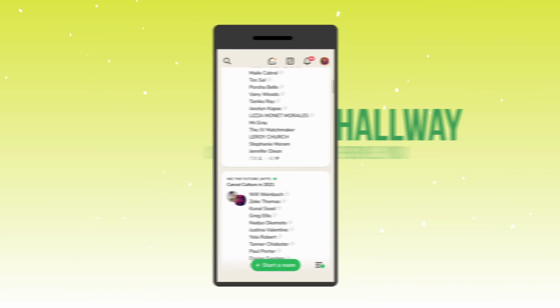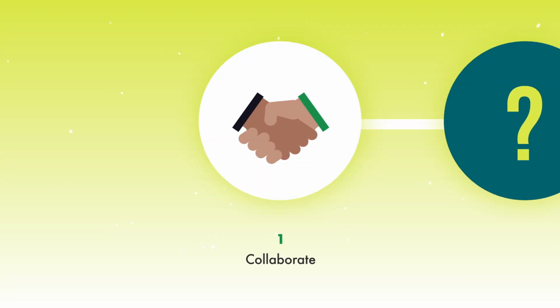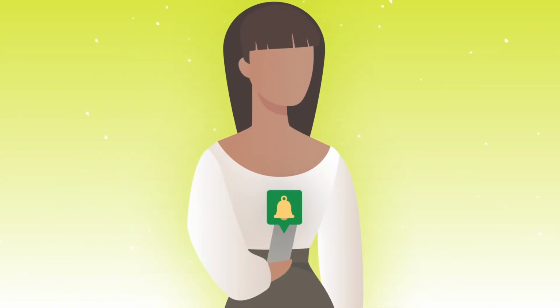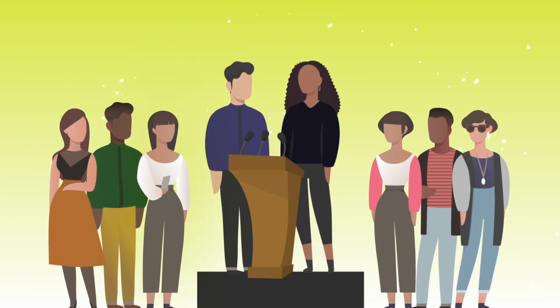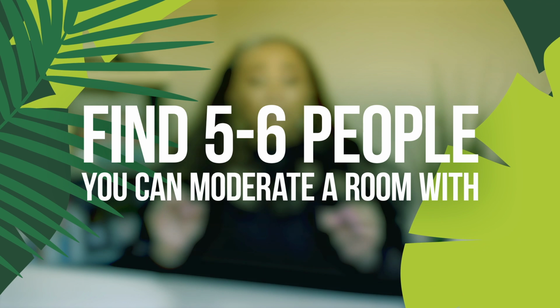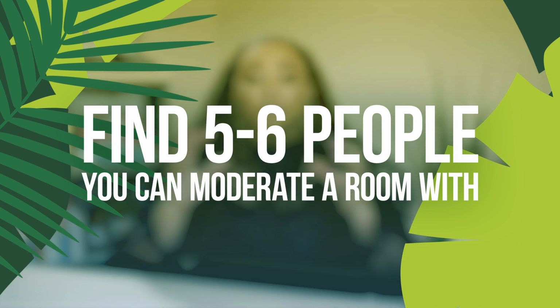Your hallway is determined by the people that you follow, so people won't even see your rooms unless they're following you. When you create rooms with other co-moderators, their followers are notified, and that grows your room, and so their audience finds out about you, and that's what you want. Find 5 to 6 people that you could always be able to drum up a room with. I have a whole video about collaborations though, so you can click there to see it.